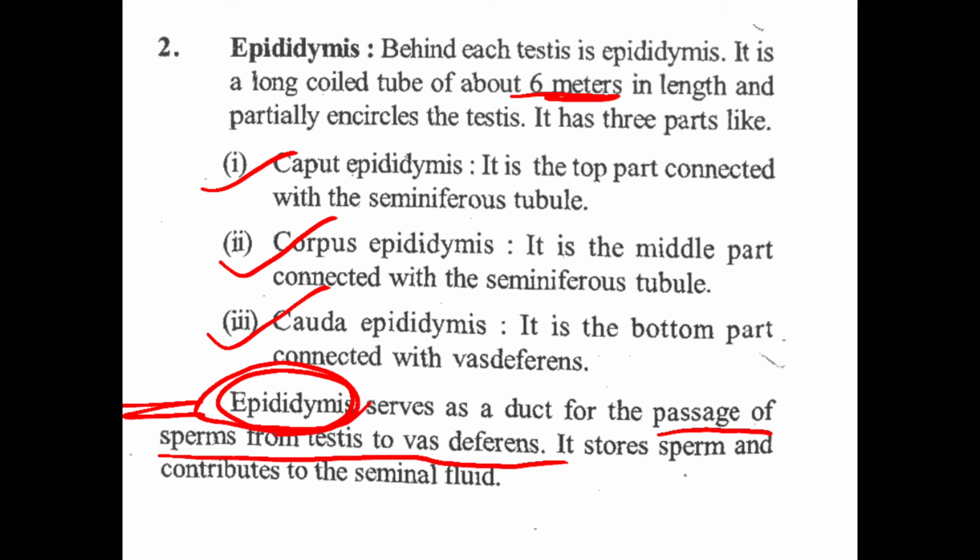It stores sperms and contributes to seminal fluid. So for some time sperms are stored in the epididymis and they get matured there.